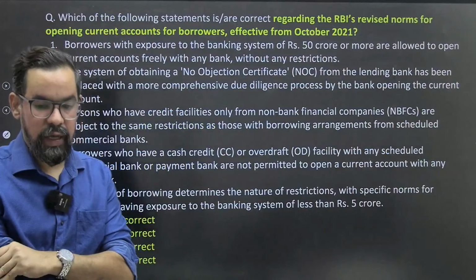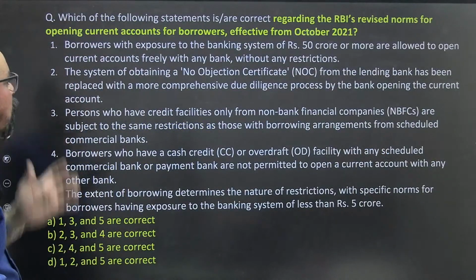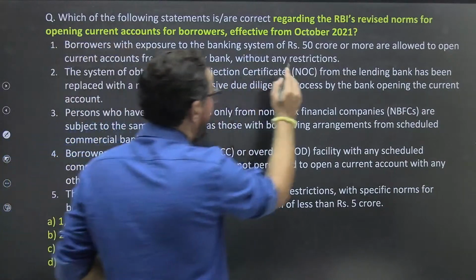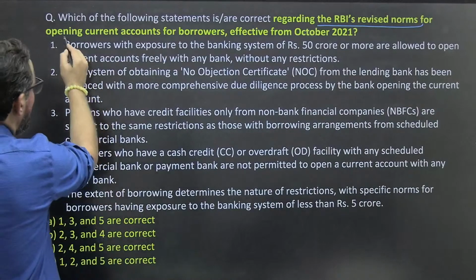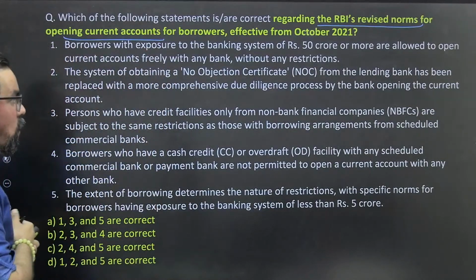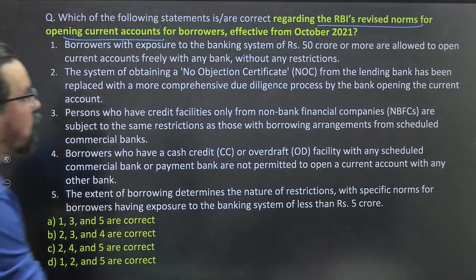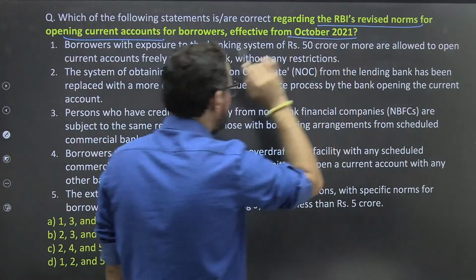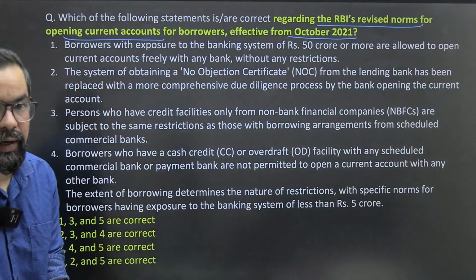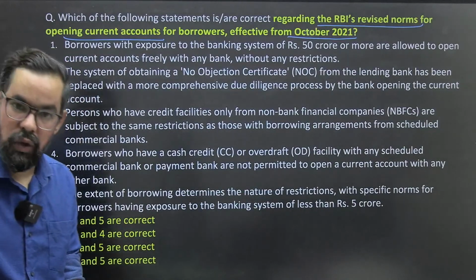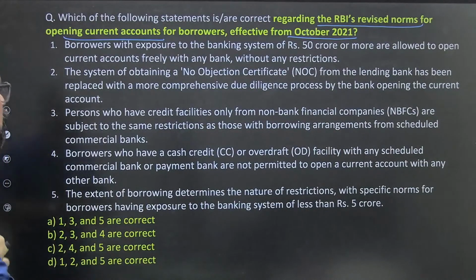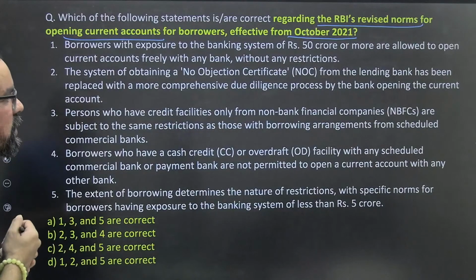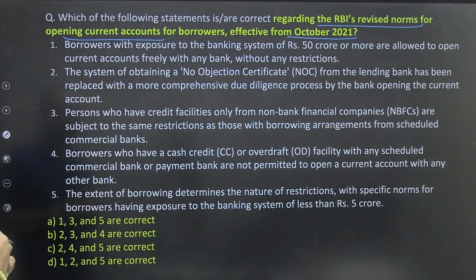Next one, guys. Which of the following statements is correct regarding the RBI revised norms for opening current accounts for borrowers, effective from October 1st 2021? So, related to current accounts, we have 5 statements and we'll try to solve it with the options. Borrowers with exposure to the banking system of 50 crores or more are allowed to open a current account freely with any bank without any restriction.